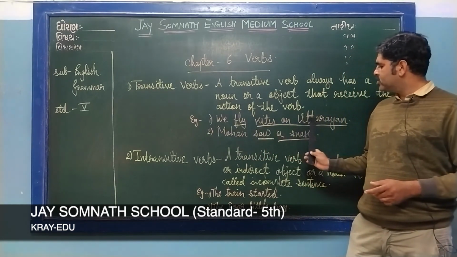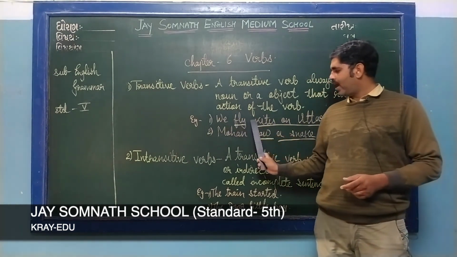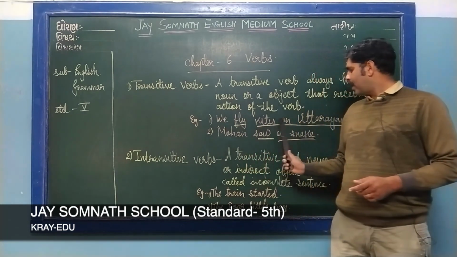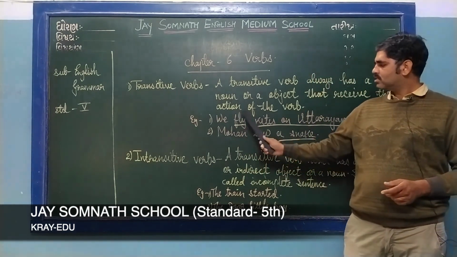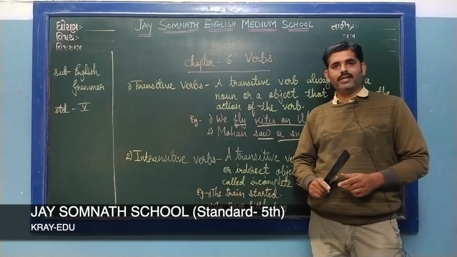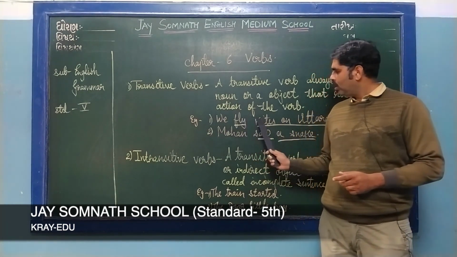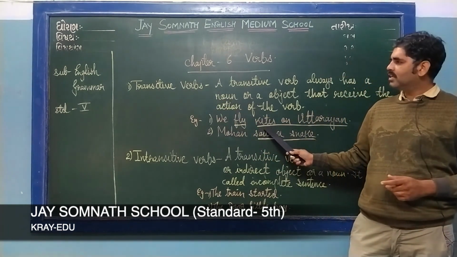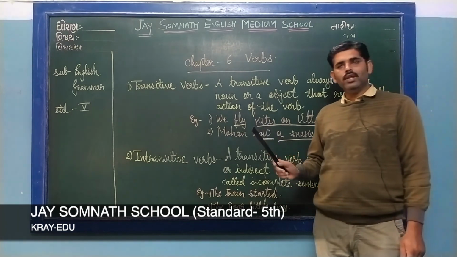We fly kites on Uttarayan. We fly, the action is done. But what are we flying? Kites on Uttarayan. This object makes the sentence complete. That's why it is called a transitive verb. Here fly is a verb and kites is the object.